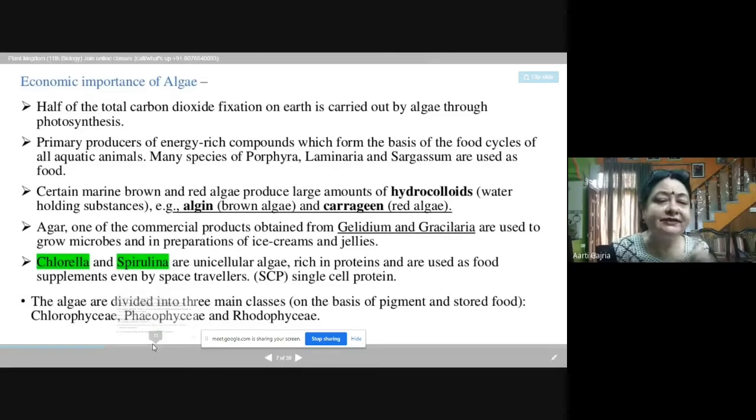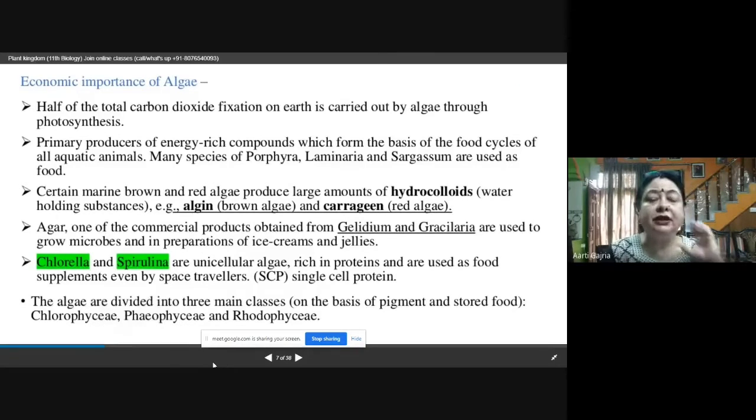Now, certain marine brown and red algae produce large amounts of hydrocolloids. Hydrocolloids are the substances which have the capability to hold the water. Whenever you have seen the moss sticks, what are they doing to grow the climbers, to grow the plants?